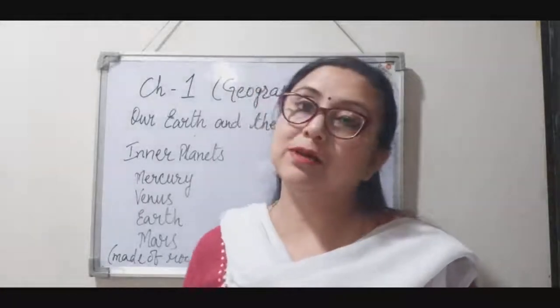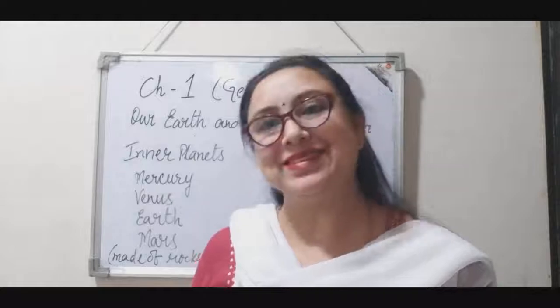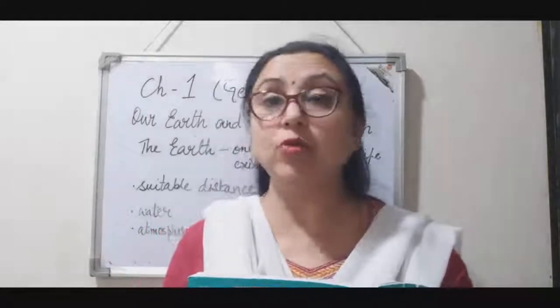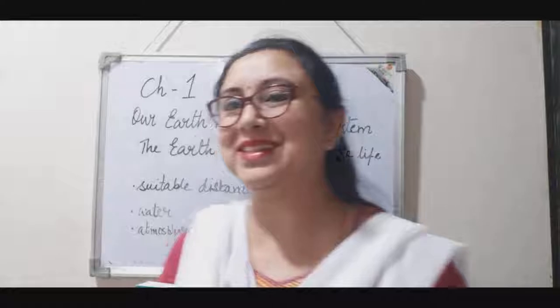Now let us talk about our very own Earth. So our Earth is the fifth largest planet in the solar system and it is placed at the third position from the sun, right? And do you know life exists only on the earth. Why? What are the reasons?